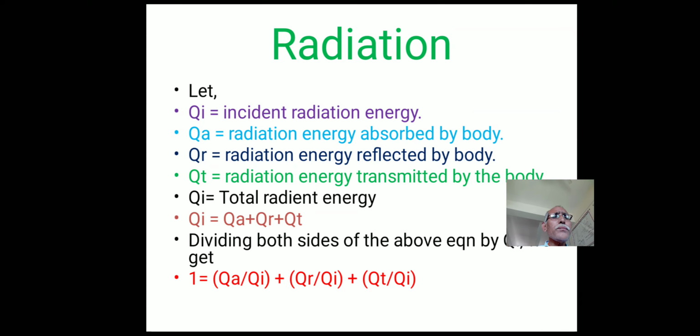Here the term Qa by Qi is called absorptivity, the second term Qr by Qi is called reflectivity, and Qt by Qi is called transmissivity.